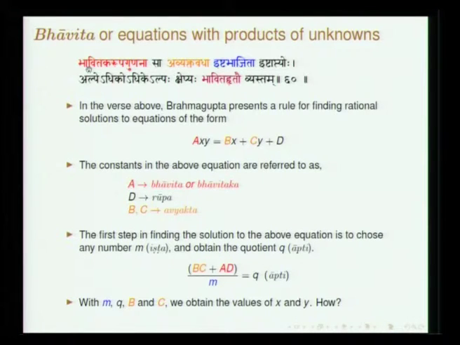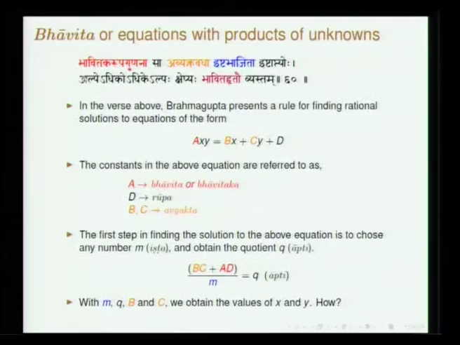So what he says is bhavitaka rupa gunana, gunana is multiplication, take the product of a and d. Then avyakta vadha. Here x is avyakta, y is also avyakta, and the coefficients are also referred to as avyaktas.